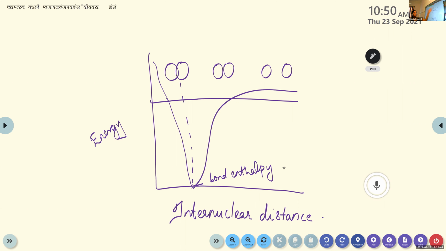So when these two hydrogen atoms are separate, there will be energy and it will decrease on the formation of a hydrogen molecule. Clear, children? So there will be minimum energy. That means the molecule is more stable. Then again it will increase. So on the hydrogen molecule, there will be a minimum energy, that is bond enthalpy, and this energy is released.